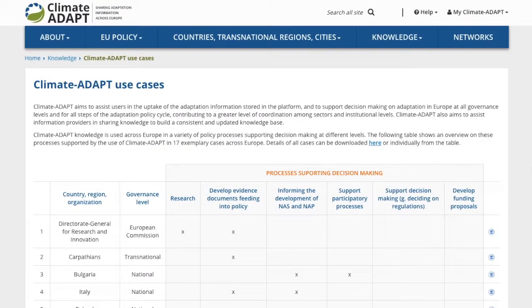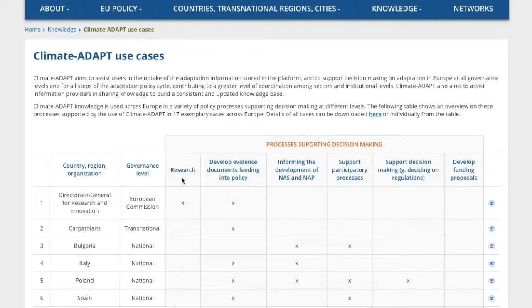The table shows how Climate Adapt knowledge has been used across Europe in a variety of policy processes supporting decision-making, from research to developing evidence documents feeding into policy, informing the development of national adaptation strategies and national adaptation plans, supporting participatory processes, supporting decision-making, and developing funding proposals.